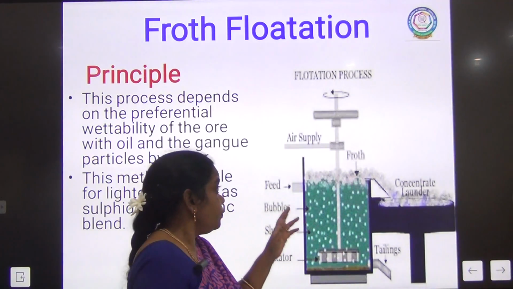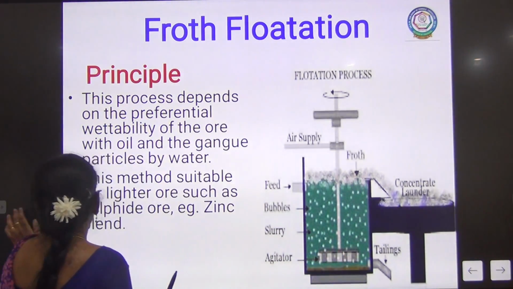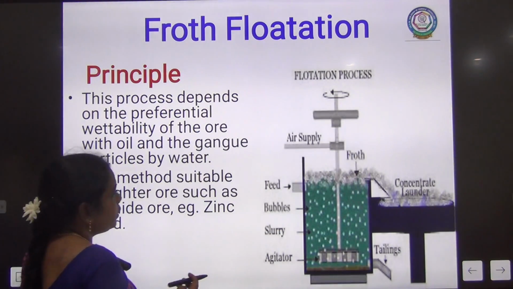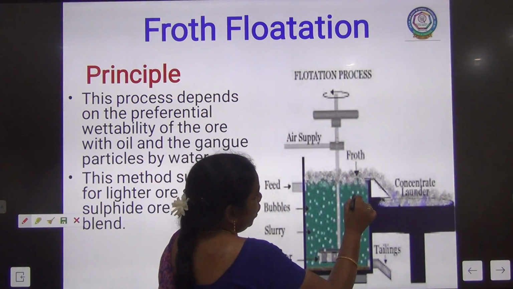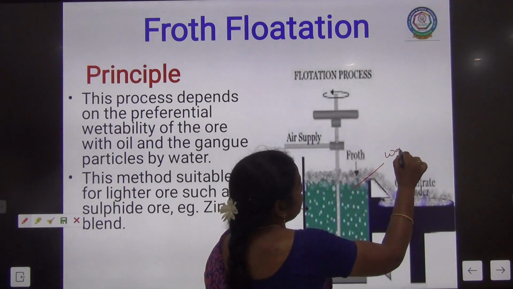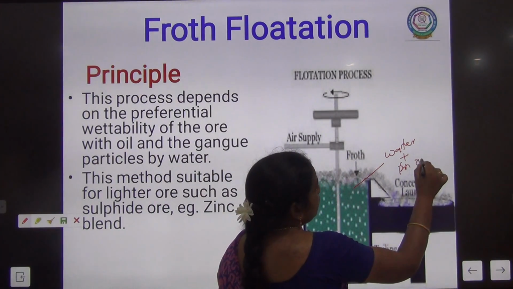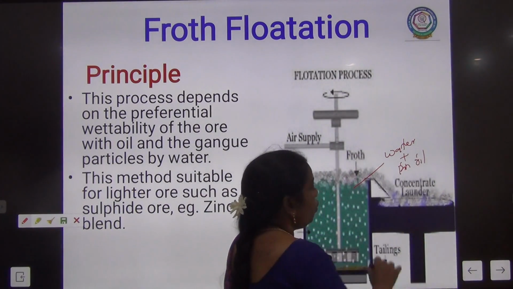In this method we are going to take a large tank filled with water plus fine oil. Fine oil is the frothing agent.